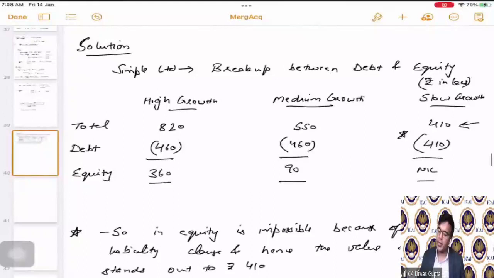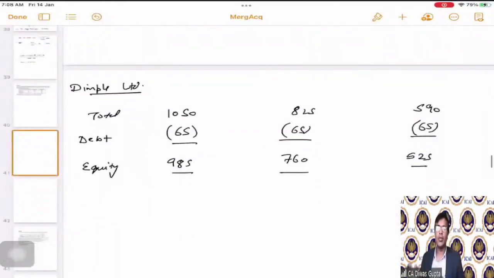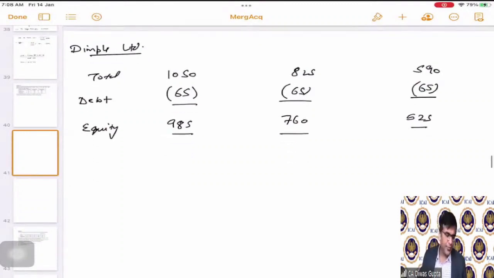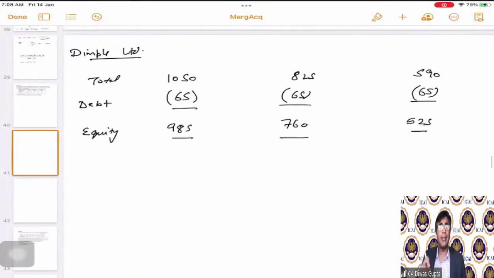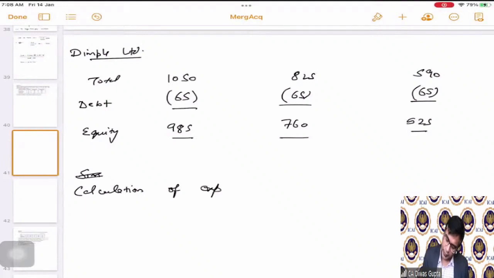Now, we have calculated in three different scenarios what the value of the debt and equity is going to be. Correct? As a next step, we need to calculate the expected value of debt and equity separately for both the companies. So for Simple Limited, now we are doing the calculation of expected value of debt and equity.